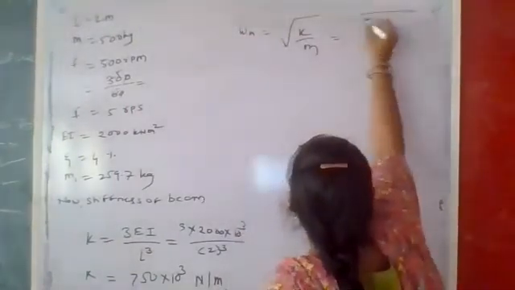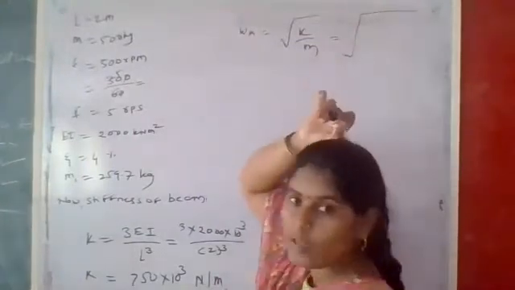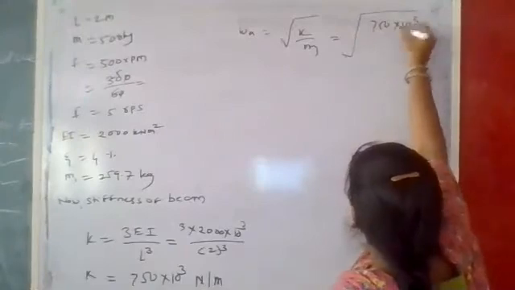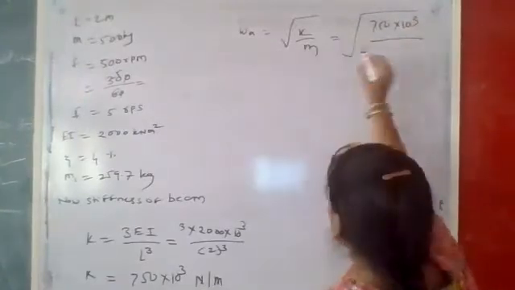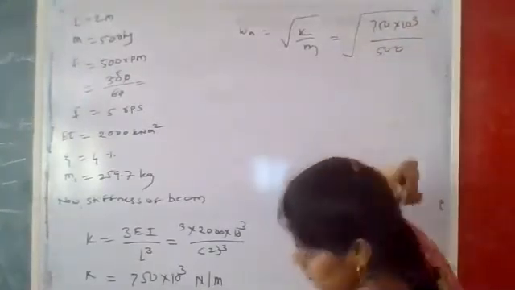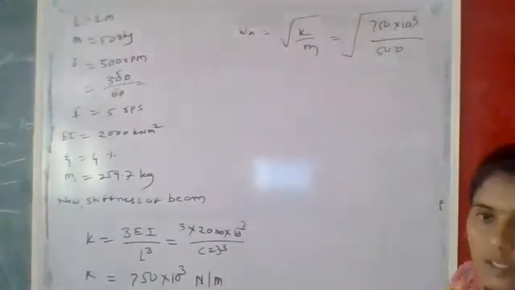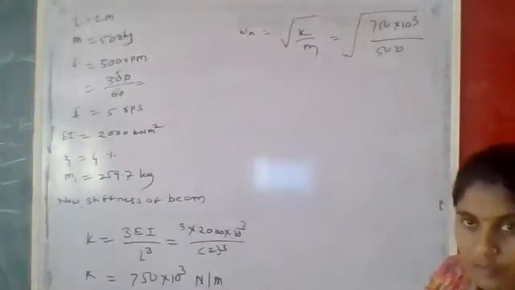What is the K value? Directly you can put it here. That is 750 into 10 raised to 3, divided by M. M is 500 kg. So tell me the answer of this omega n. Tell me the answer of omega n first.